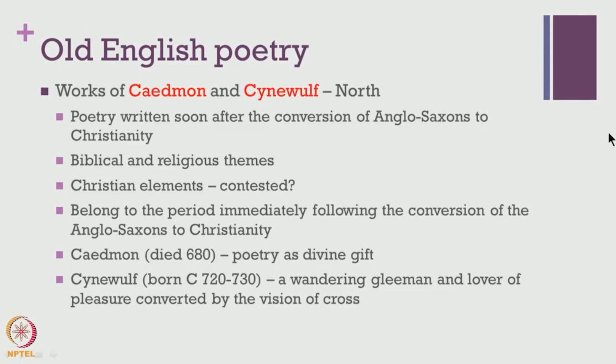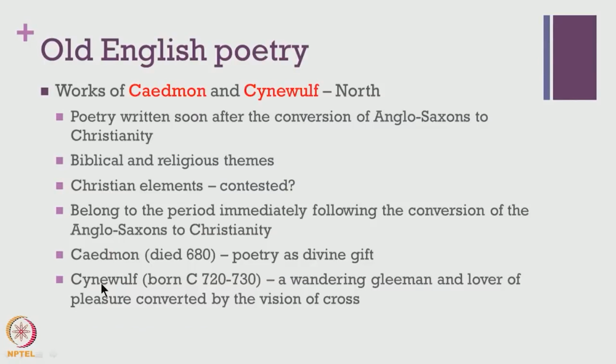However, at the same time, some of the allegories are quite contested, because one is not sure whether the Christian themes were attributed to them later on, or whether the authors themselves had a strong belief in the Christian system. And it's also considered that Caedmon, who dies in 680, and Cynewulf, who was born around 720, 730, his actual date of death is not yet known. It's also considered that both of them saw poetry as a divine gift, and these were things which were hitherto unknown to the Anglo-Saxon period.